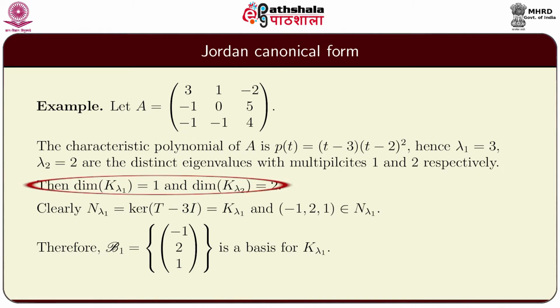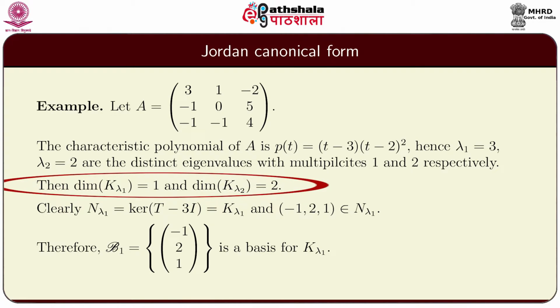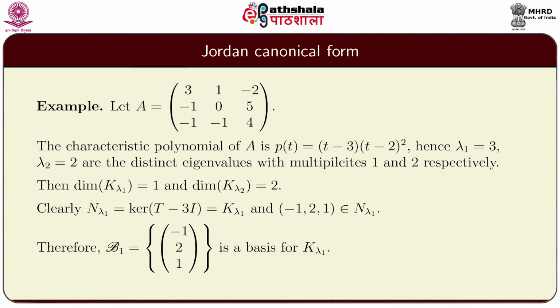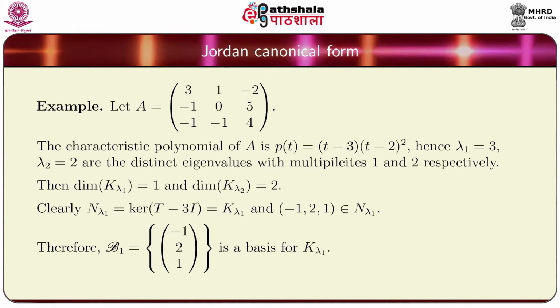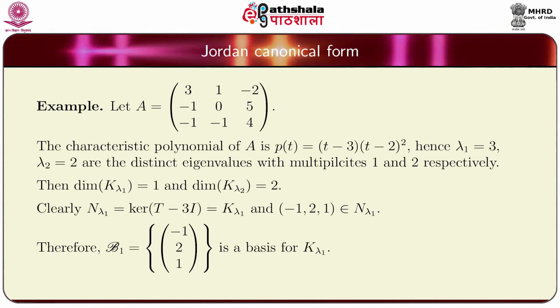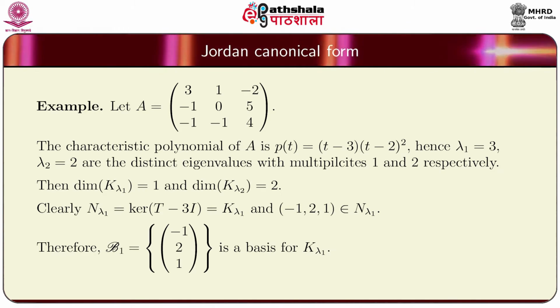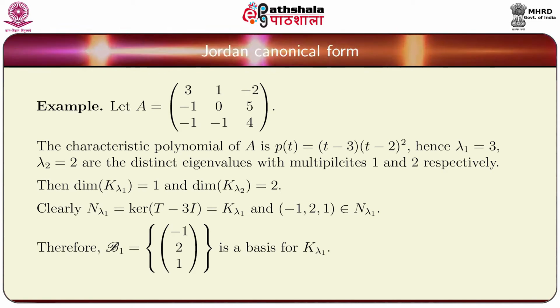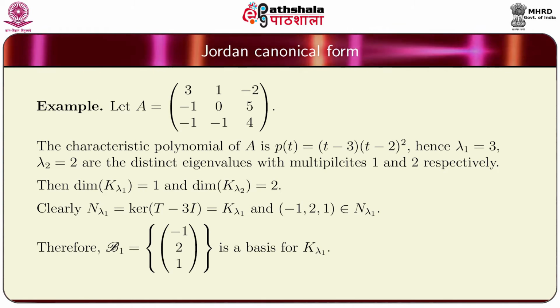Then the dimension of K lambda 1 is 1 and the dimension of K lambda 2 is 2, because the multiplicities are 1 and 2 respectively, and we know that the dimension of the generalized eigenspace is exactly equal to the multiplicity of the eigenvalue.